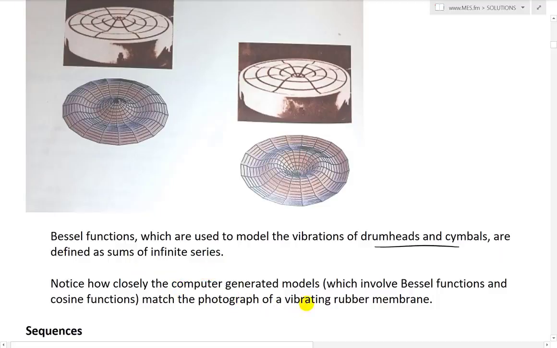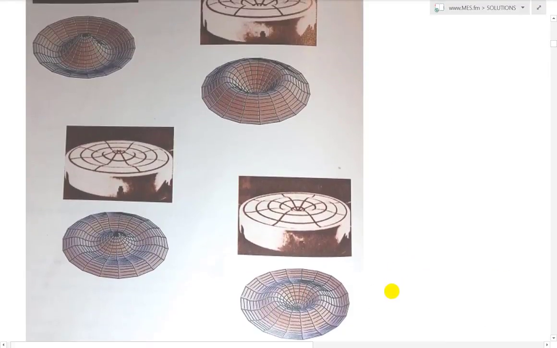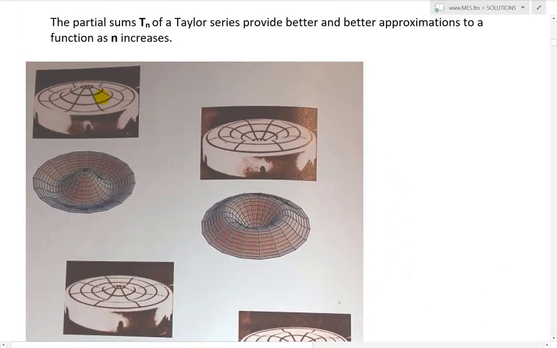Notice how closely the computer-generated models, which involve Bessel functions and cosine functions, match the photograph of a vibrating rubber membrane. So yeah, this is actually quite amazing. This is just using sound frequency, and then the rubber membrane goes up and down, and you can model it using the Bessel functions. Again, those are just sums of infinite series. Very fast, and goes up and down.